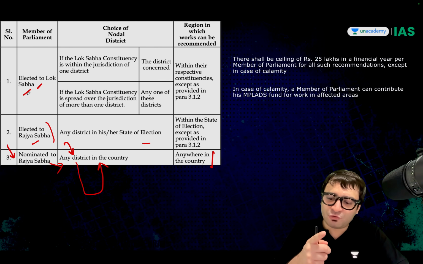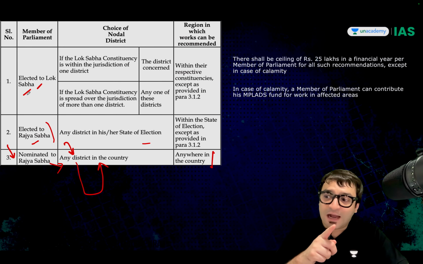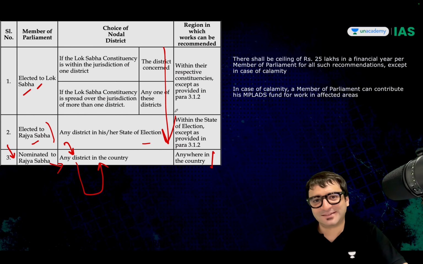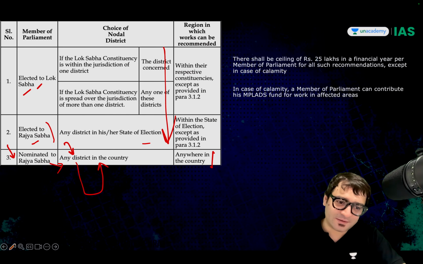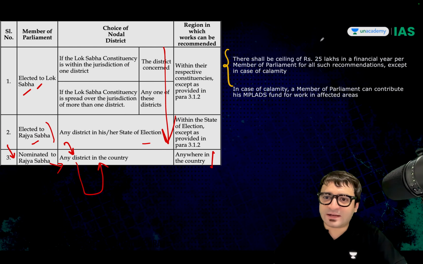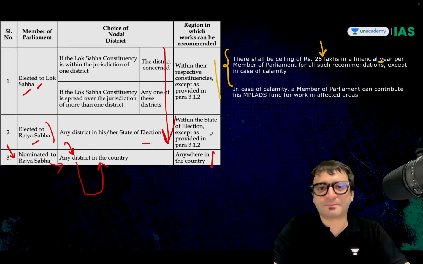But does that mean you cannot recommend developmental works outside of these regions? No, you can recommend. And for that, what is the condition? There is a ceiling, a limit. You can recommend 25 lakhs in a financial year in those areas which are not covered here.